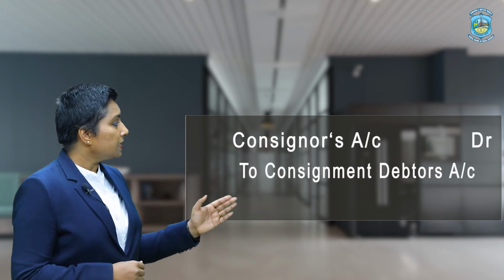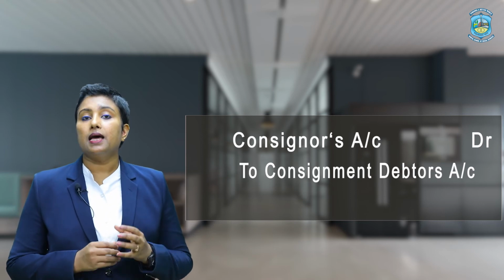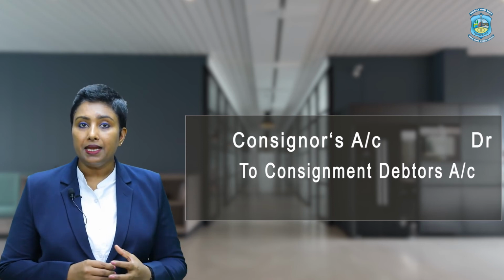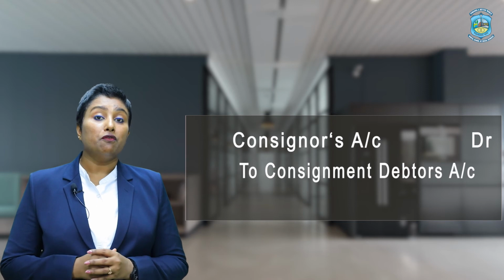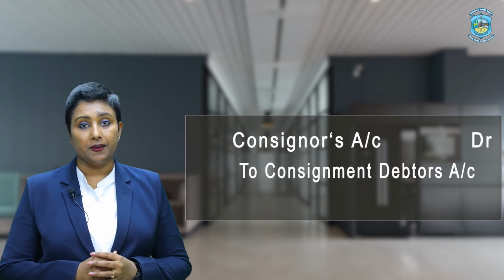But if bad debts are to be borne by the consignor, that is, del credere commission is not given by the consignor to the consignee, the entry would be consignor's account debited to consignment debtors. Now, because of this amount, the amount payable to the consignor gets reduced. Alright, that's why we record this amount of bad debt in the consignor's account, in the debit side only.